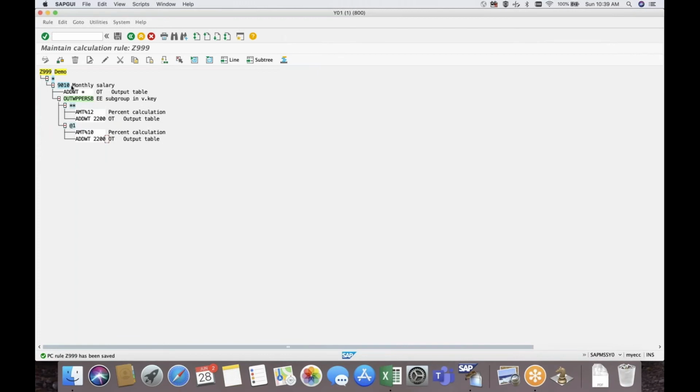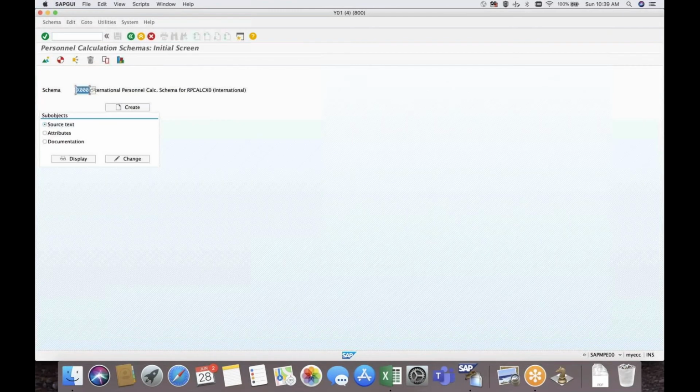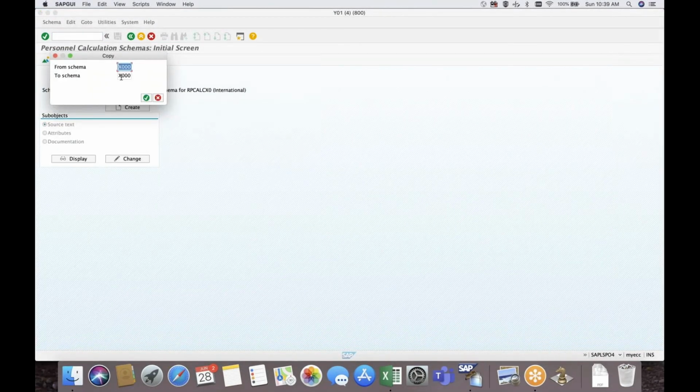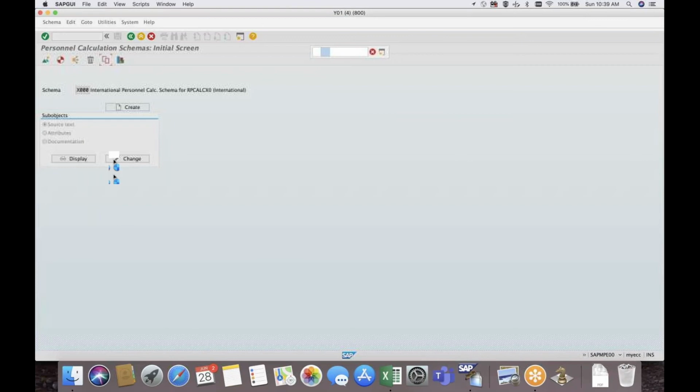Now, where to insert the PCR, which somebody asked, is again a logic in the schema. For example, we have schema X000, which we have to copy to our custom one whenever we are going to modify. Let us say I have created 9000.